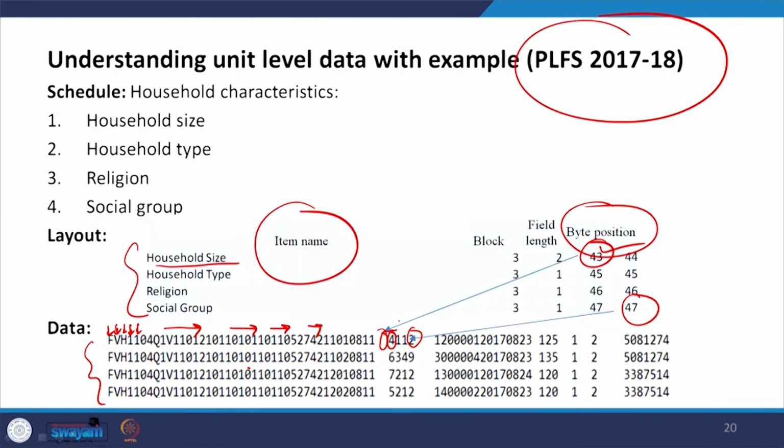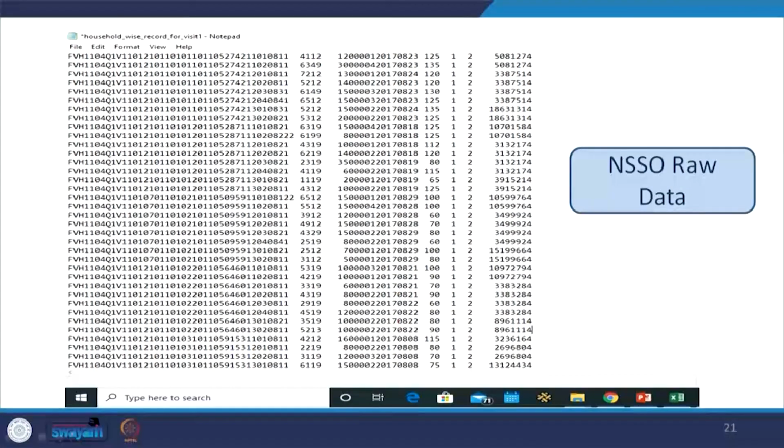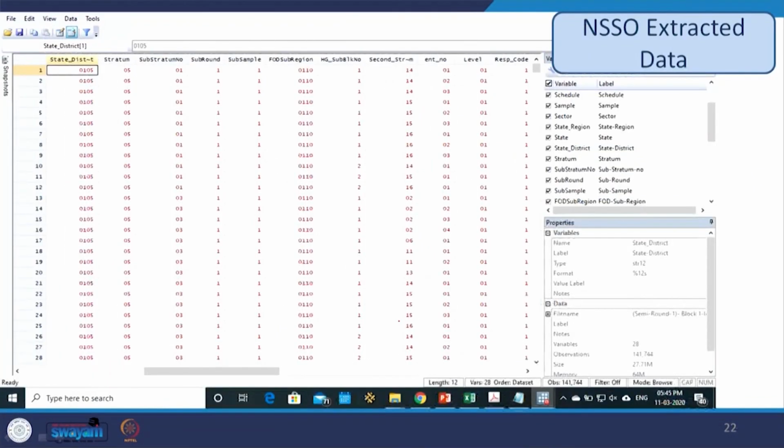So, let me proceed, we will explain in the exact lecture. This is the raw data format, as we have already said a number of times. Now, the extracted format will look like this, and from here you can find out whether these are left aligned or right aligned. After extraction, it is clearly a right aligned one, not left aligned. And the pad characters, as I just said, are actually blank spaces, but not visible. You can also assign a particular character, but probably it is not that useful at this moment. We will discuss in the exact lecture.